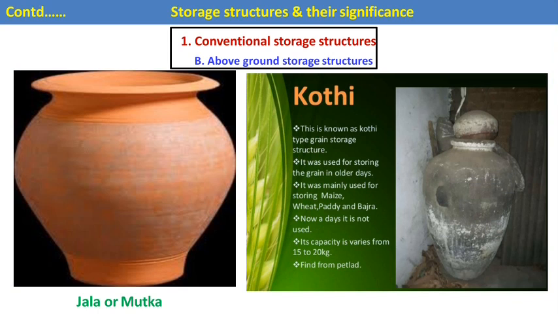It was used for storing grains in older days. It was mainly used for storing maize, wheat, paddy and bajra. Nowadays it is not used. Its capacity is 15 to 20 kg and it is found in the petrolites. This is the koti and the matka.